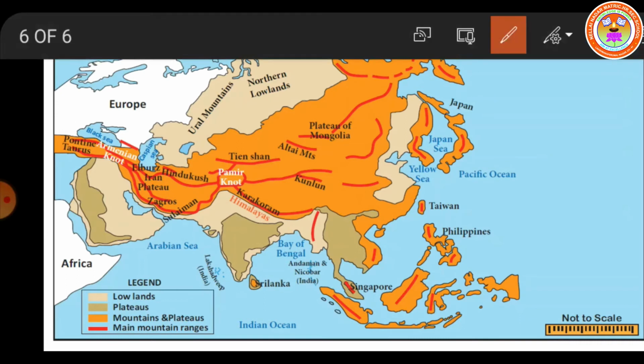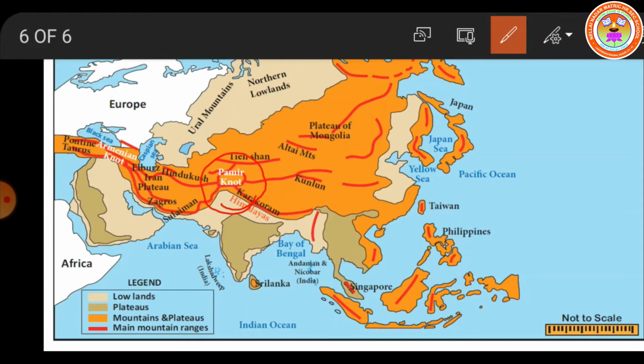I show you where it is. This is what is called the Pamir knot. From here only all these mountain ranges are going out. These are all the meeting place for these mountain ranges. Which are the mountain ranges? I repeat once again: the Hindu Kush range, the Suleiman range, the Himalayan range, and the Tian Shan range. All these meet in the Pamir knot. From here only it's going separately.